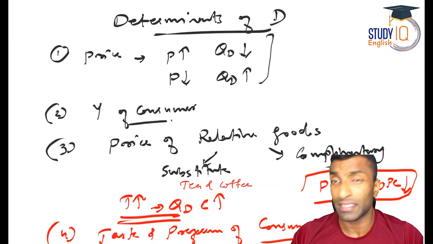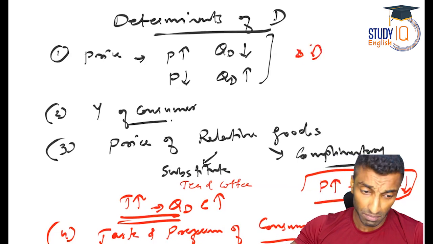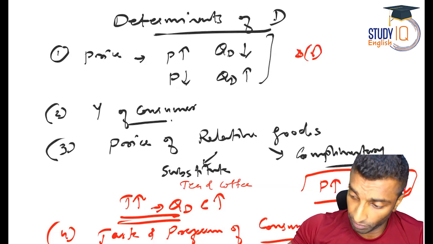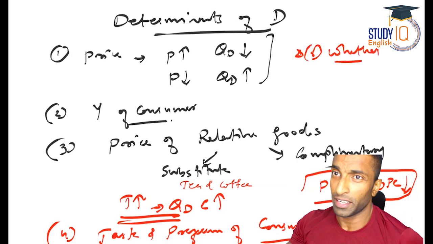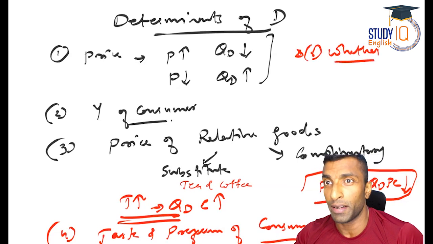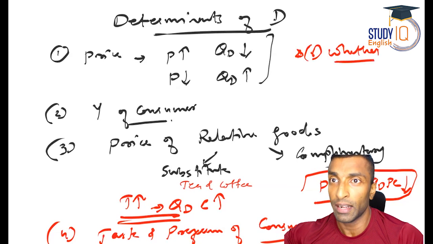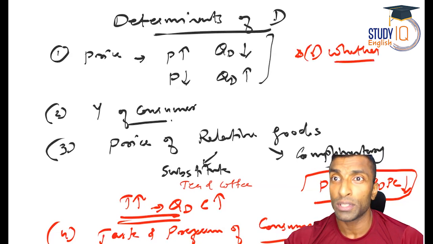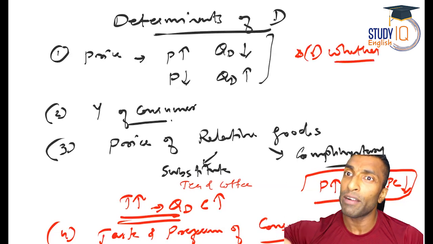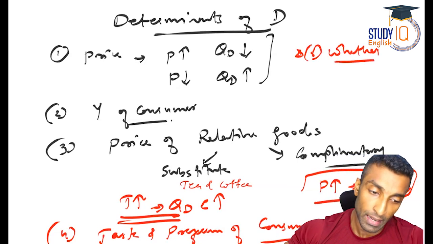Now guys, there are many other things also which can affect demand and which can be the determinant of demand. How about the weather? It can affect the demand and supply, right? So you can see there are certain items which have more demand in summer, and there are certain items which have more demand in winter. So you can see ice creams are more sold in summer, right? Woolen clothes are more sold in winter. So demand for certain items have connection with the weather. So weather have a huge role to play with demand and supply.